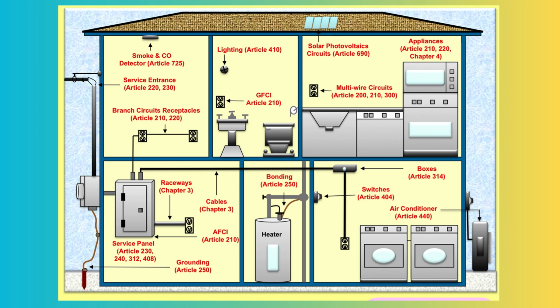Air conditioner, Article 440, circuit dedicated to air conditioning units. Bonding, Article 250, grounding for metal parts not intended to carry current. Cables, Chapter 3, various cables used throughout the house for electrical connections. AFCI, arc fault circuit interrupter, Article 210, protects against fire hazards by detecting arc faults.